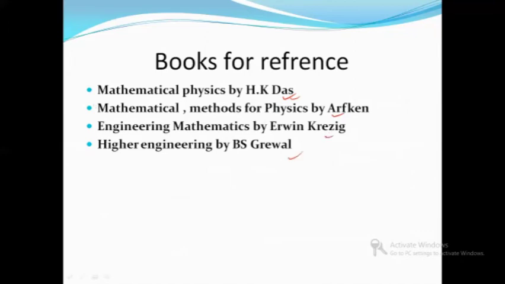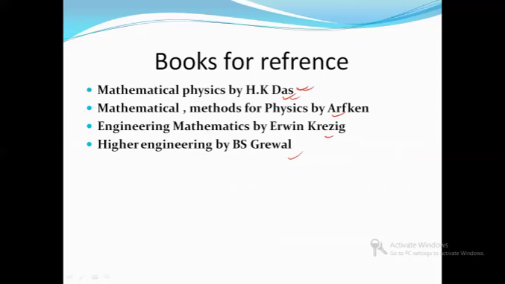Clear? But if you see all the notes from different coaching institutes, available online, you can go and have a survey. There also all the notes are from these books only. All right. So if you want, you can download those books also, which are available. If you are not comfortable with that and you want to follow the book, then it's well and good. You can go for the books. The ebooks will be available online. If you cannot find it, you can comment in the comment section. I will give you. Okay.